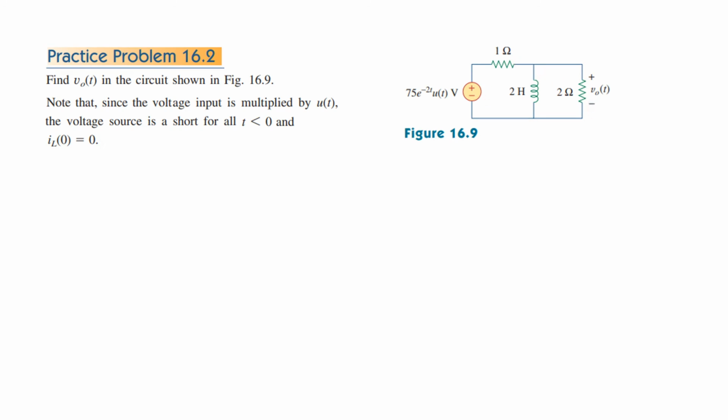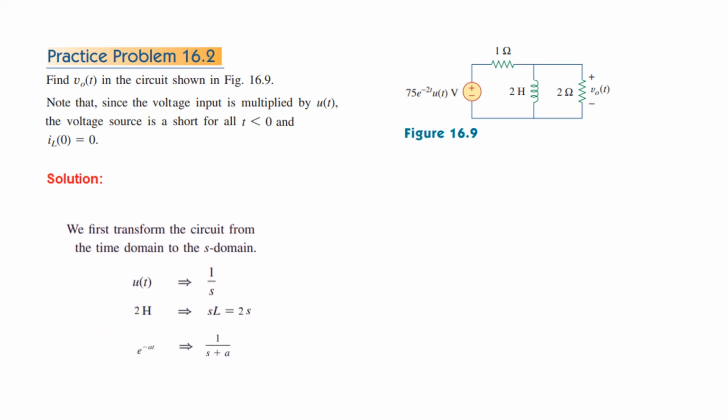This is the circuit. Here also we have to find v0(t). This is being multiplied by u(t). That means that the voltage is 0, because u(t) is 0 for t less than 0. So voltage is 0 for t less than 0, and therefore the initial current through the inductor will be 0. So iL is 0. And now let's convert it into the Laplace domain or s domain.